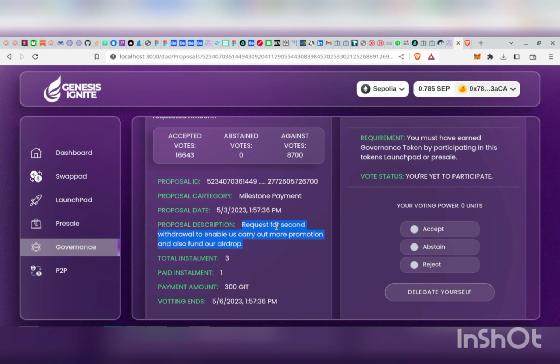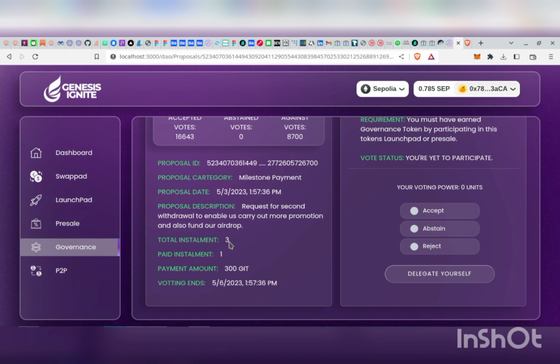For example, this dev is requesting extra funds in order to carry out promotions and also fund an airdrop they are planning to participate in. We also get the total installments. I told you that during the course of creating a launchpad with the admins of Genesis Ignite, we determine how many installments each project should have, based on how broad or wide the roadmap of that project is.